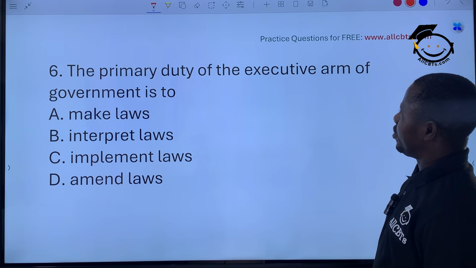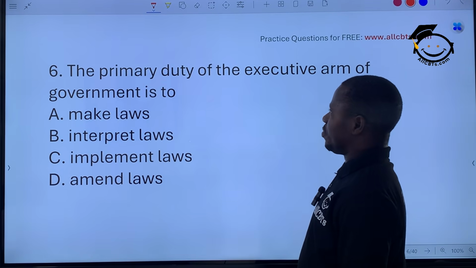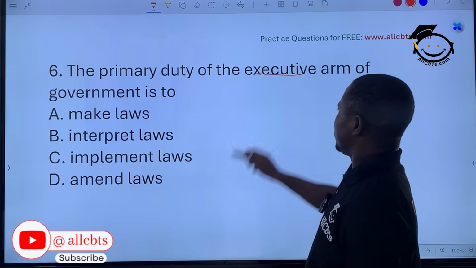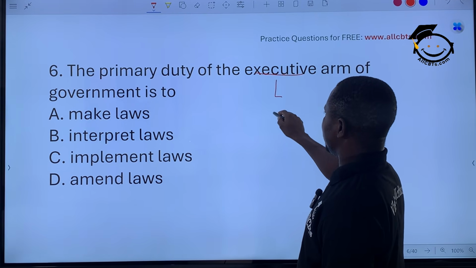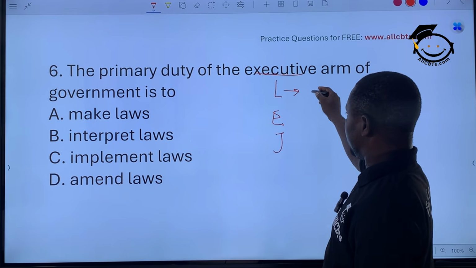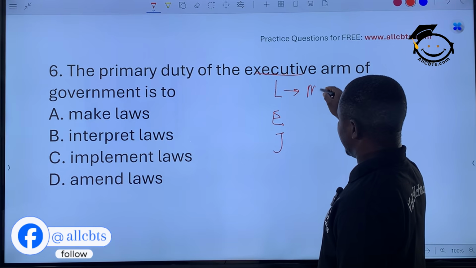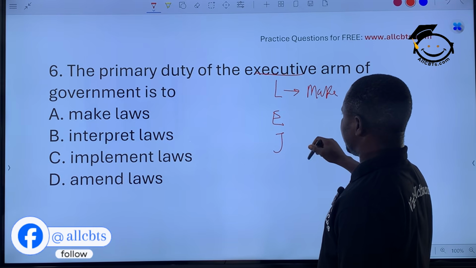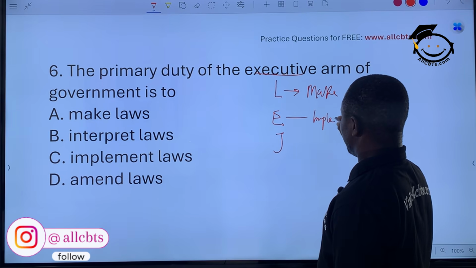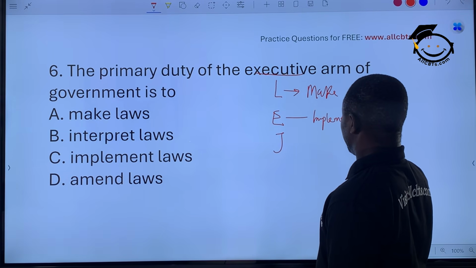The next one: the primary duty of the executive arm of government is to execute. Remember, we have three organs of government: legislature, executive, judiciary. Executive implements, executes or carries out law.